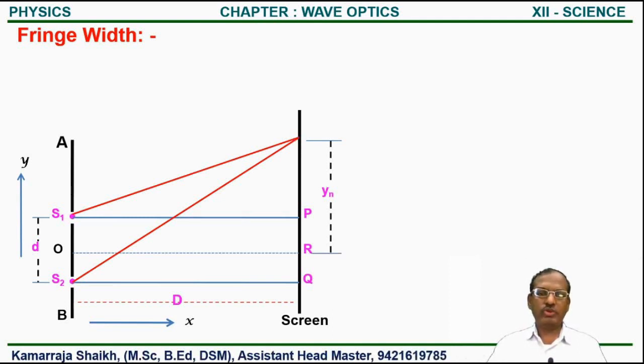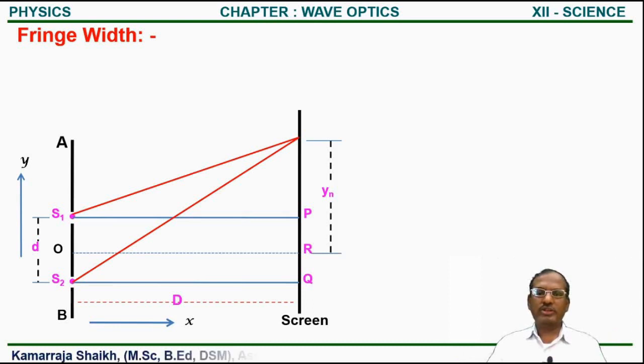Similarly, we consider the next successive bright point. If the nth point is bright, we consider the next successive bright, or if the fringe on the screen is dark, we consider the next successive dark. Therefore, the next fringe is of the same nature as the previous one.